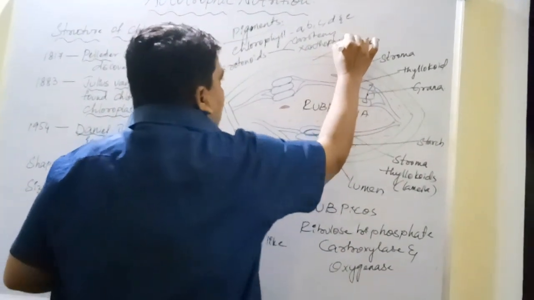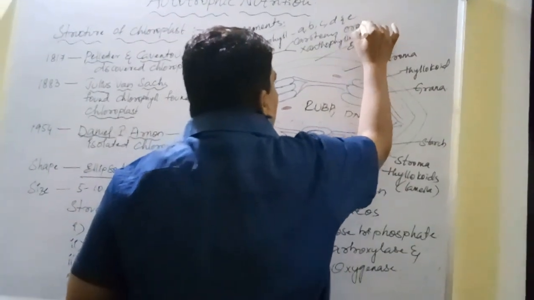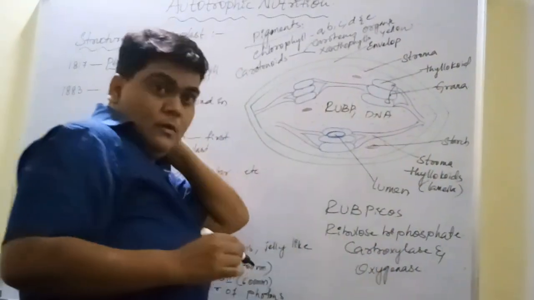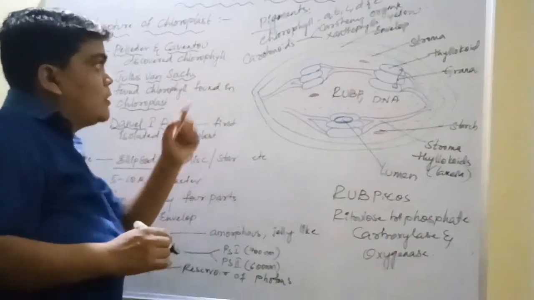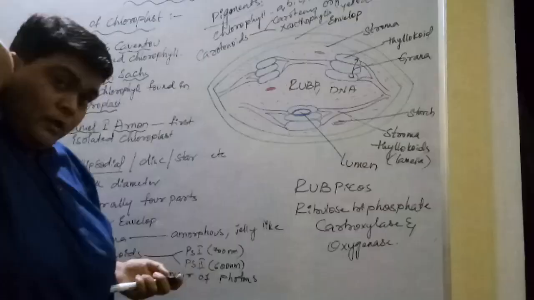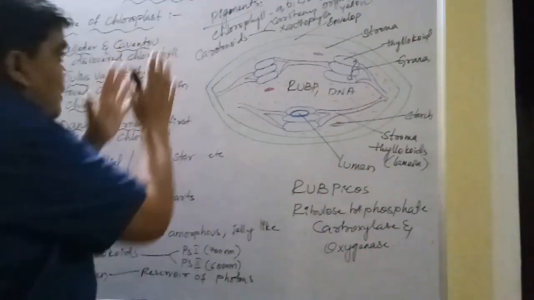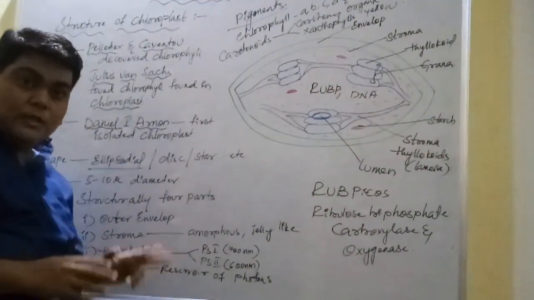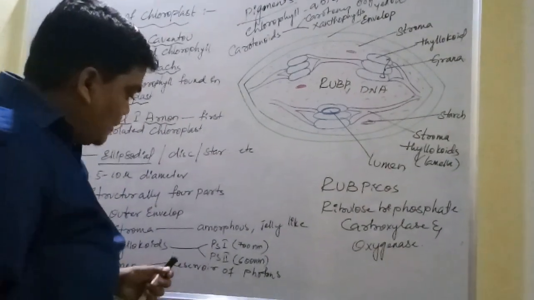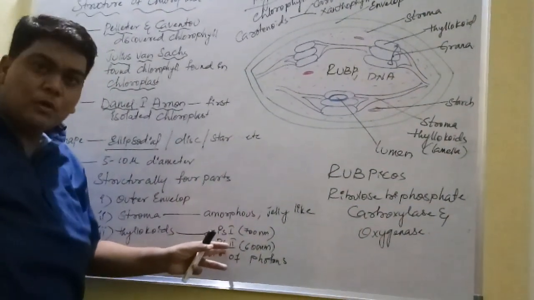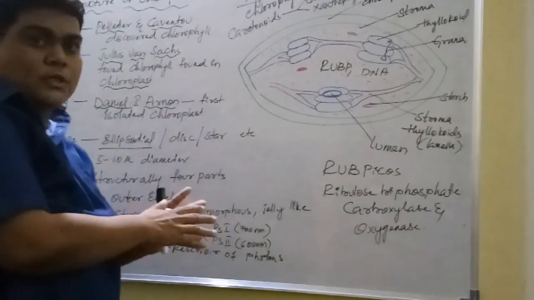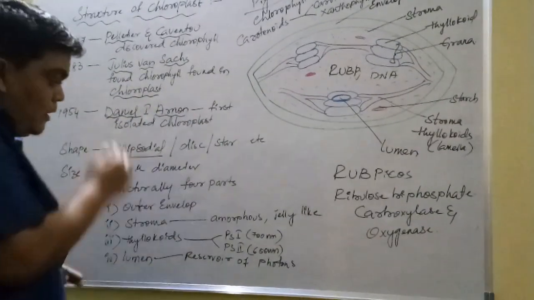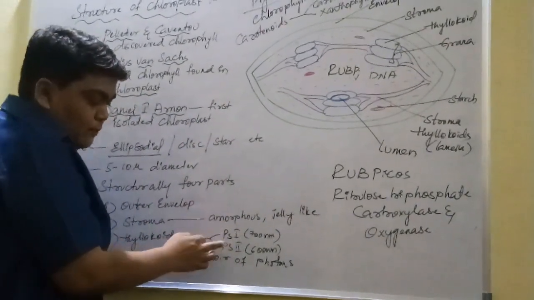That means it has orange and yellow colors. Okay, that means apart from the green pigments, it also has other pigments in these thylakoids. Now these pigments in the thylakoids form two reaction centers. In thylakoids we see two reaction centers. They are called photosystem 1 and photosystem 2. Thylakoids group together to form photosystems. So PS1 and PS2, photosystem 1 and photosystem 2.